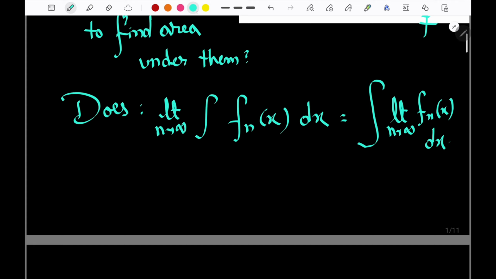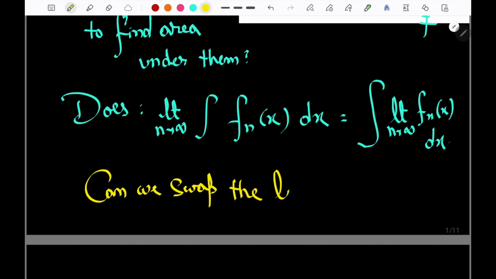If you ask me what it means, in layman terms, what I am saying is, can we swap the limit and the integral? Both. Can we swap it?